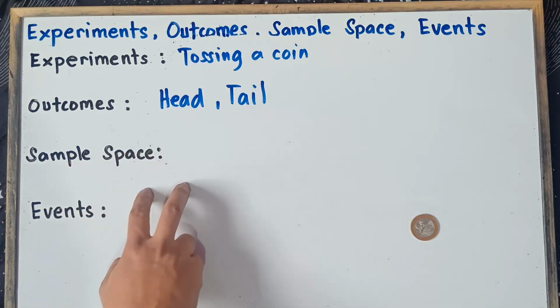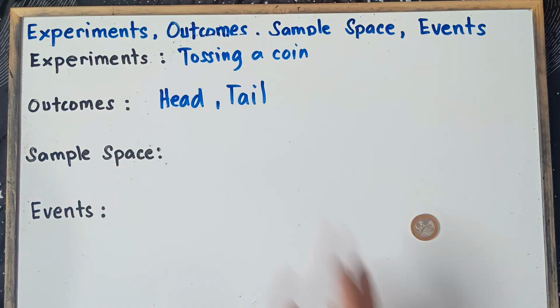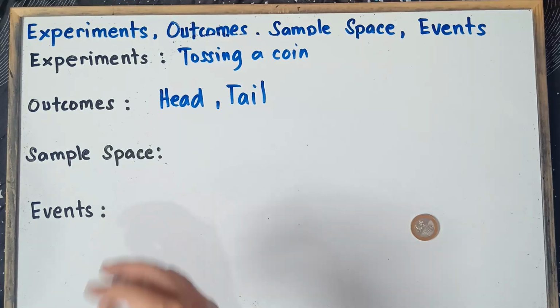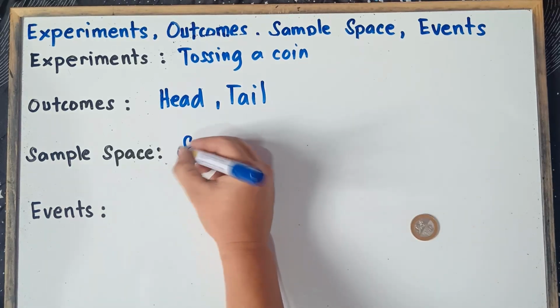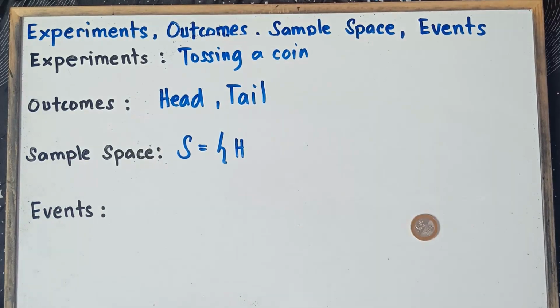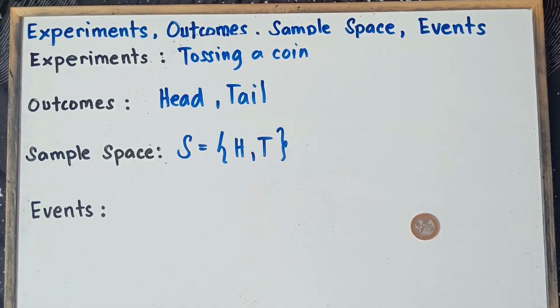Now, sample space is the set of all possible outcomes. Our outcomes are head and tail, so we simply copy this one. Therefore, sample space, denoted by capital S, equals braces, head. I will just put H for head and T for tail. That's it, class, for our sample space.